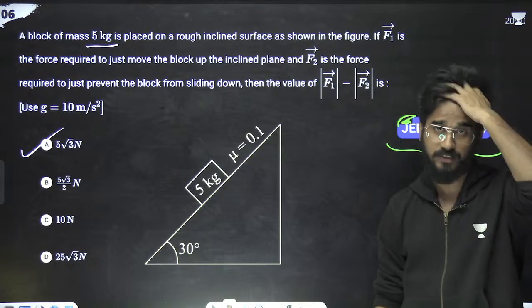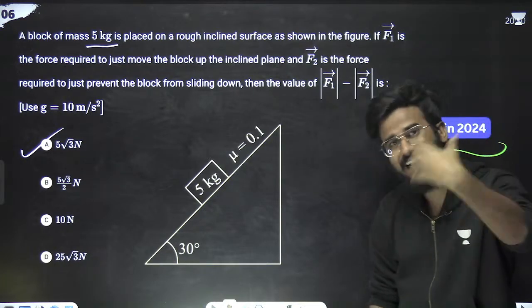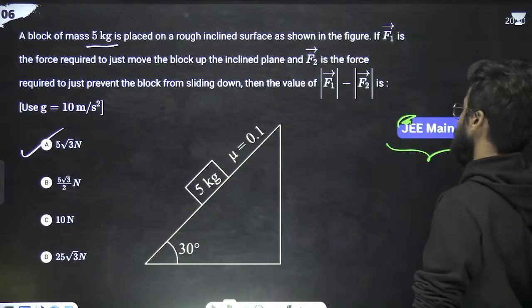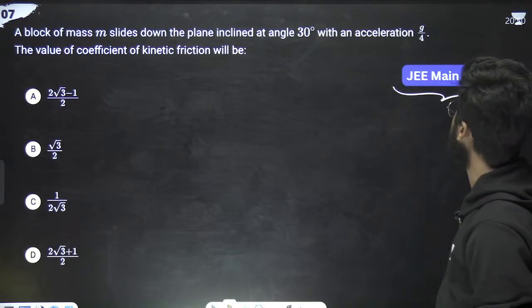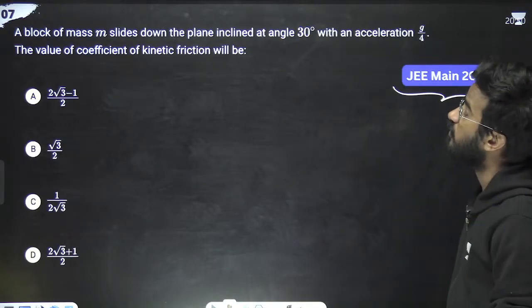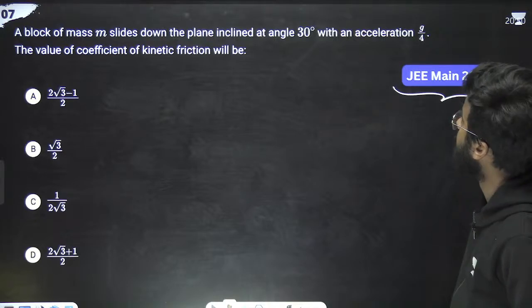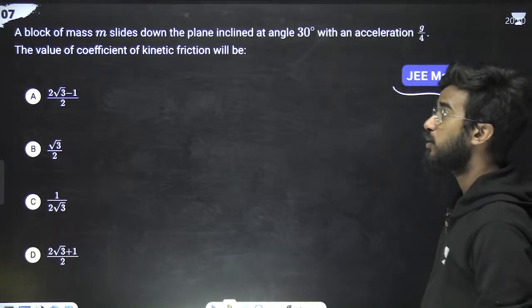So this was the question. This is one of the brilliant questions. So let's move on to the next thing. The next question is from JEE 2023. The question says: a block of mass m slides down an inclined plane of 30 degrees with acceleration g by 4. Find the value of the coefficient of friction.